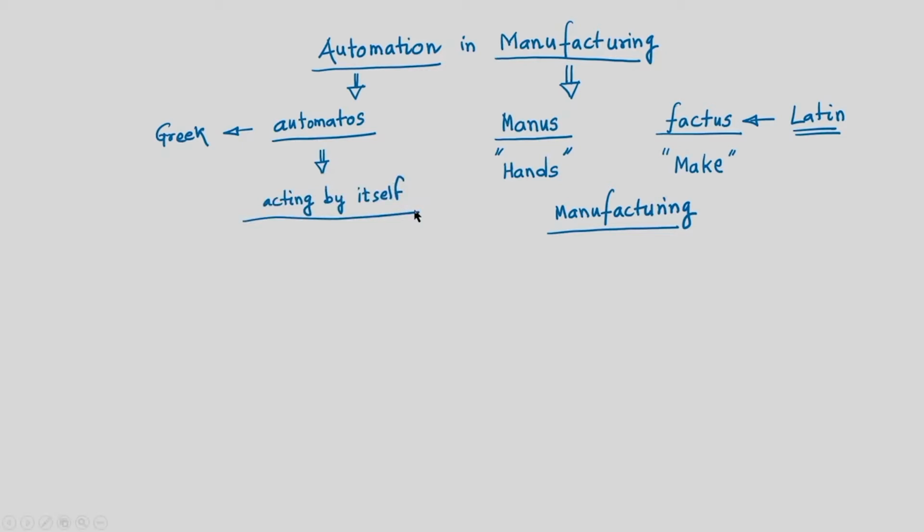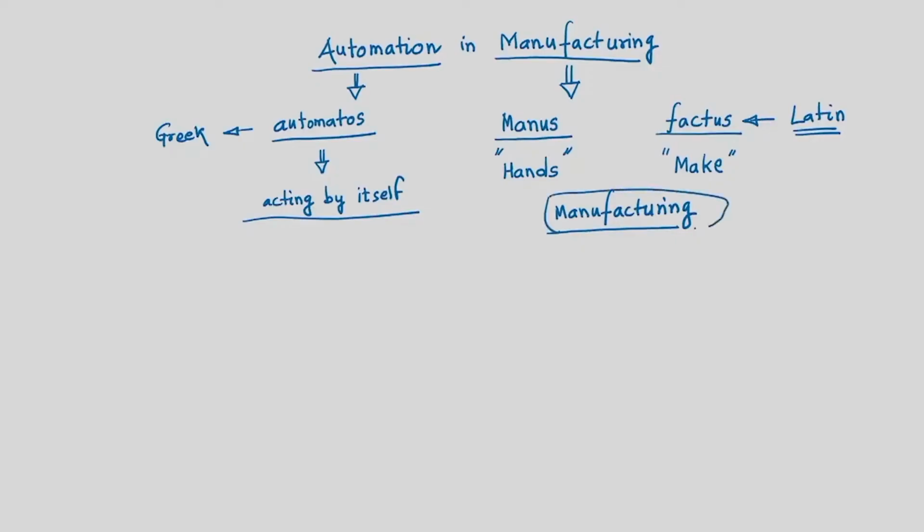So, it is very simple, acting by itself. The system which is acting by itself, that we call an automated system. So, when the machines are carrying out the manufacturing operations by itself, that we call the automated manufacturing systems.